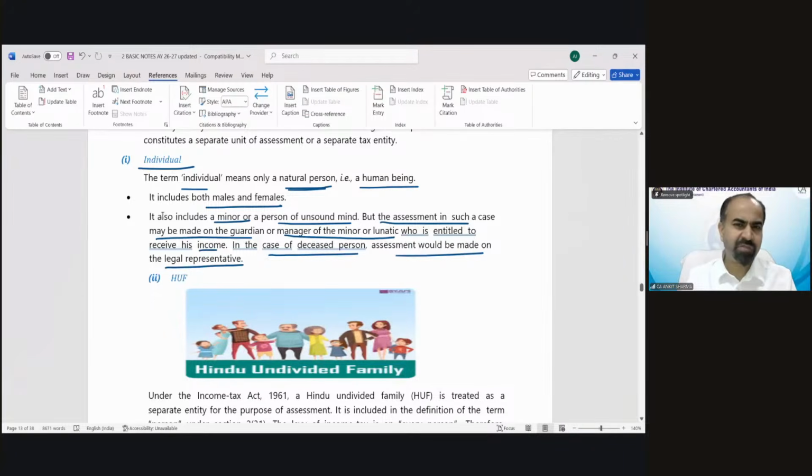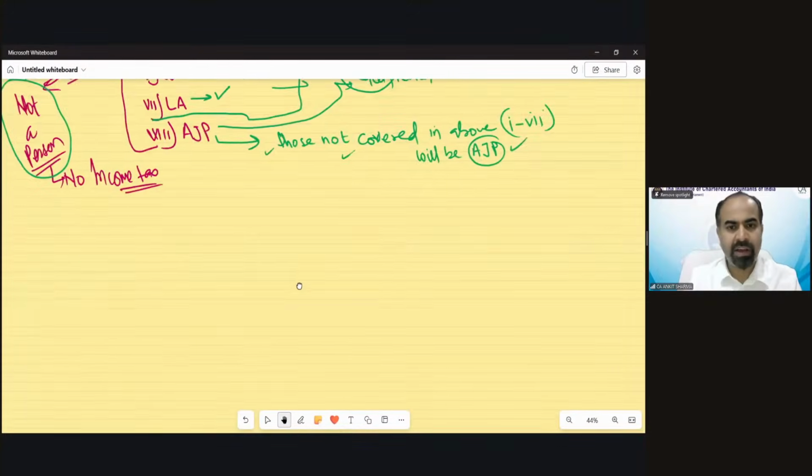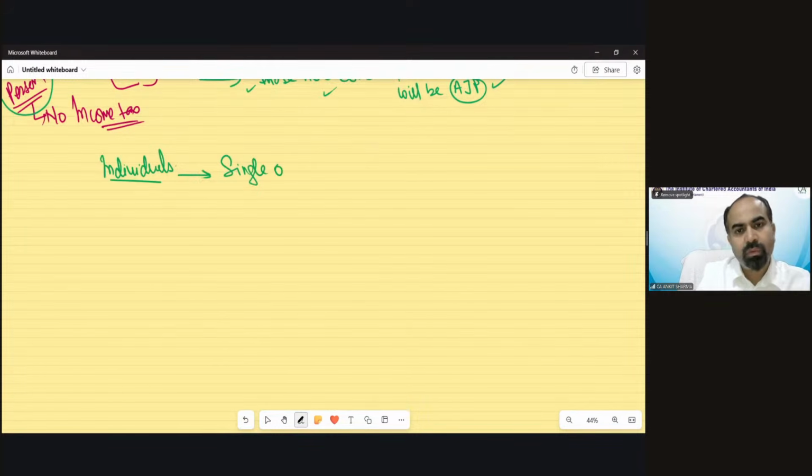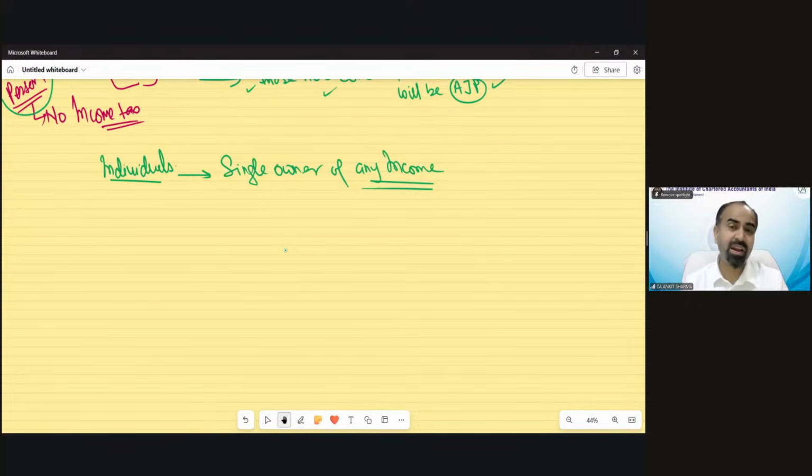So the individual definition is very simple. In a single term, you can understand it: individual means only a natural person. Let me explain it with the technical concept of the definition of individual. Individual generally means single owner of any income. So if there is any income, and if you are the single owner of that income, you would be called an individual.